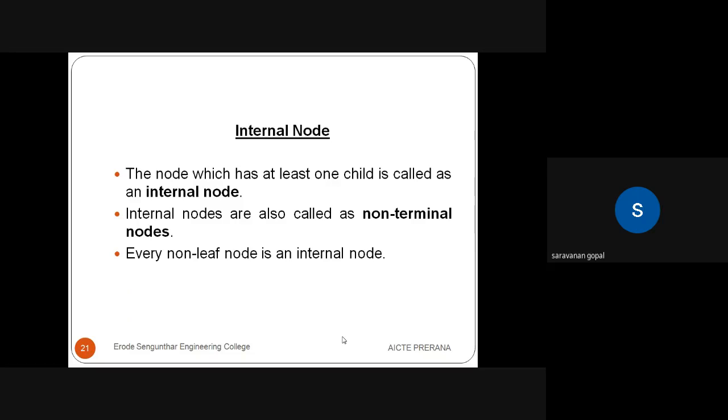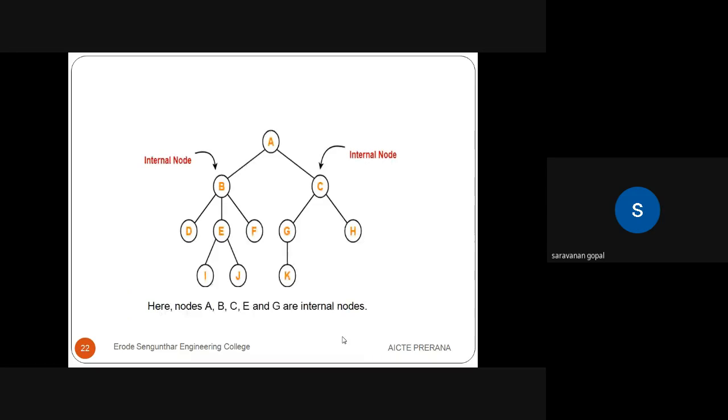Okay. So here are some examples of internal nodes. B is an internal node and C is also an internal node. A, B, C, E, and G. We are mentioning that A, B, C, E, G are internal nodes because they are parents.